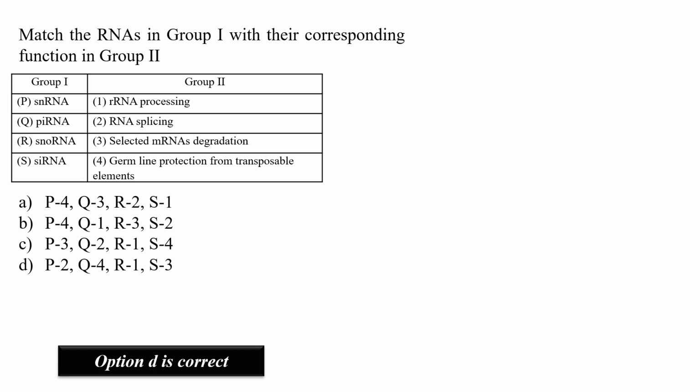Transposable elements are also known as jumping genes. Then we have snoRNA. snoRNA is responsible for rRNA processing, while the siRNA is responsible for selected mRNA degradation. It should be noted down and remembered.